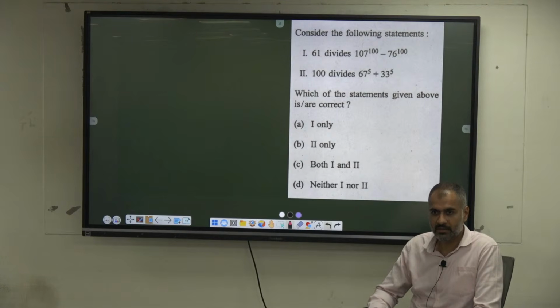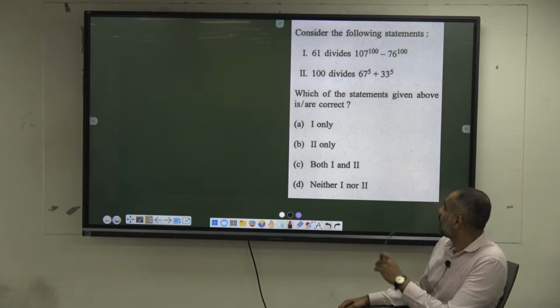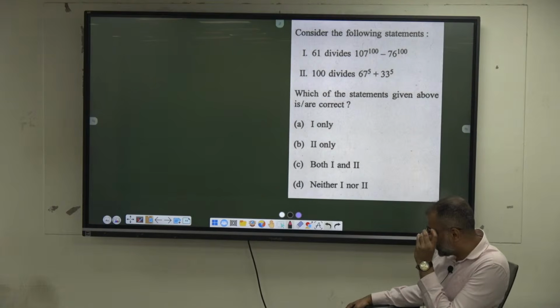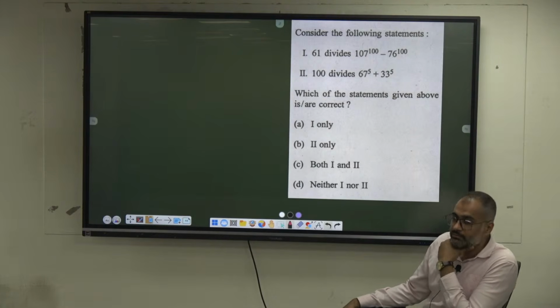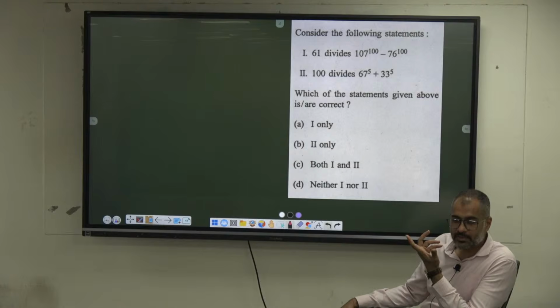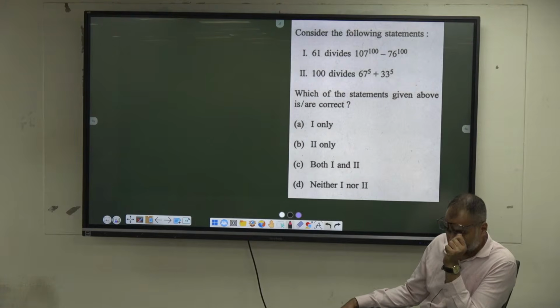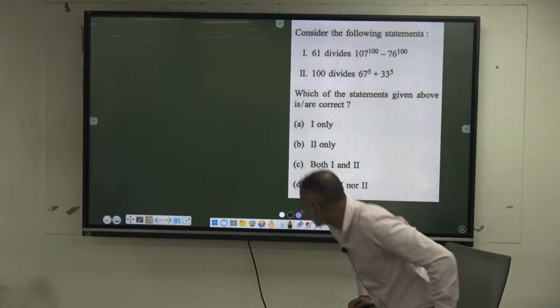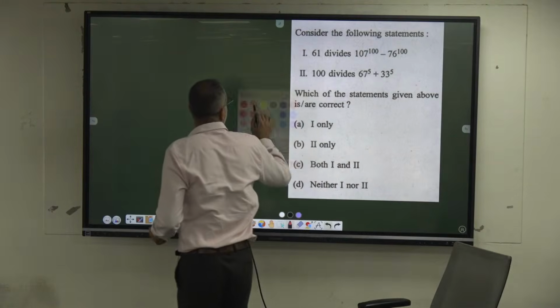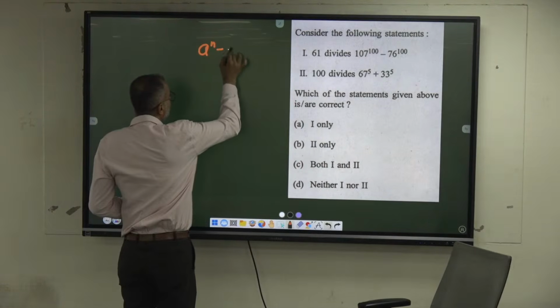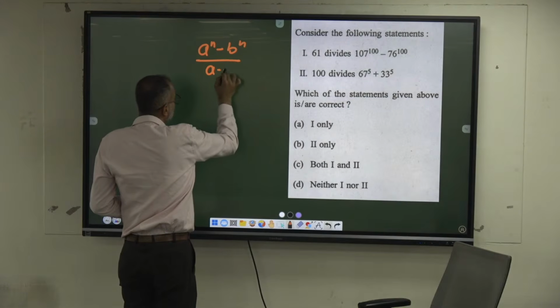Second case. 100 divides a power n plus b power n. a power n plus b power n is always divisible by a plus b when n is odd. So based on the property, a power n minus b power n is always divisible by a minus b.